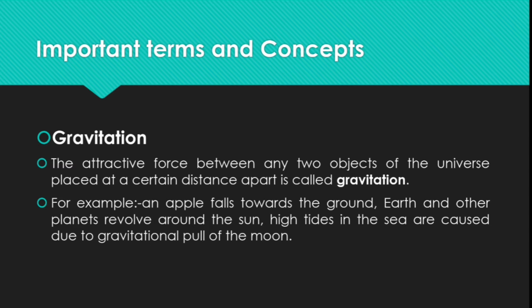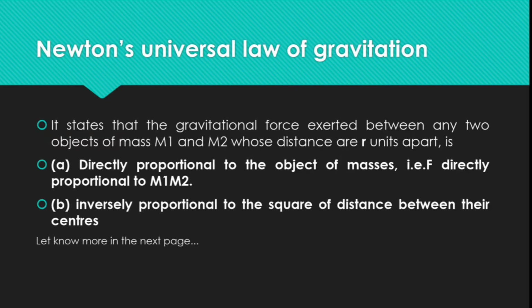For example, an apple falls towards the ground. Earth and other planets revolve around the sun. High tides in the sea are caused due to the gravitational pull of the moon. These are the examples of gravitation. So, Newton's universal law of gravitation.